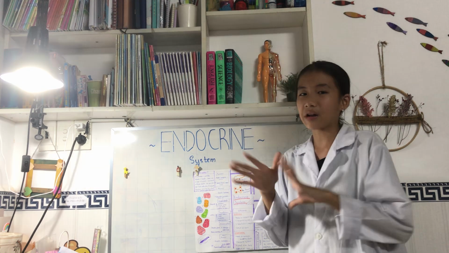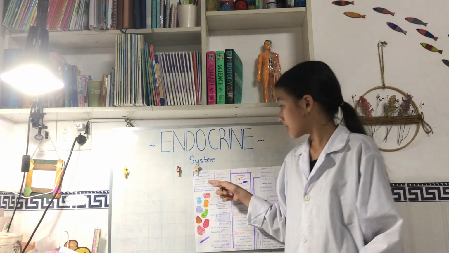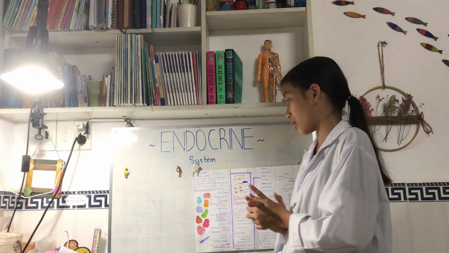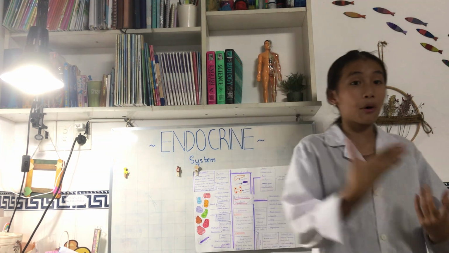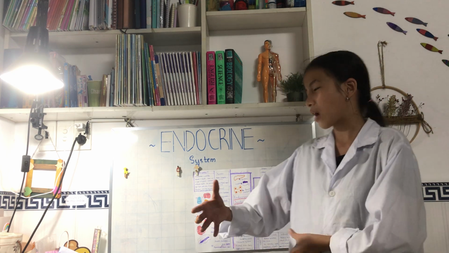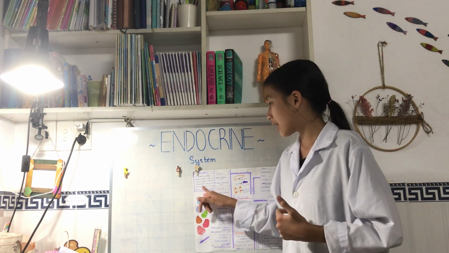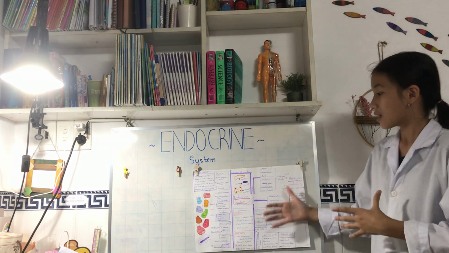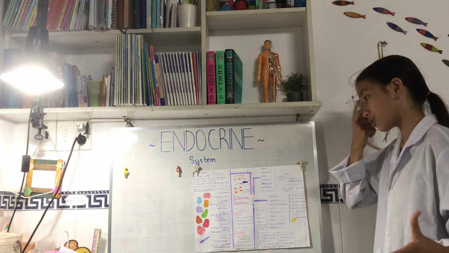Now, moving back to our fun fact about the exocrine and endocrine glands. The pancreas has both endocrine and exocrine functions. It has both ducts and no ducts, so it carries hormones in two different ways. And it is the only gland in the endocrine system that can do that. It's a special gland.